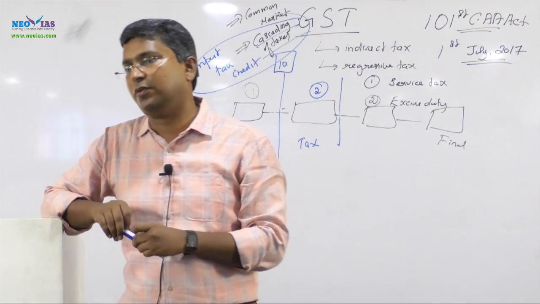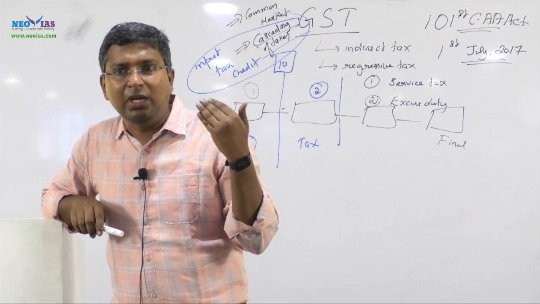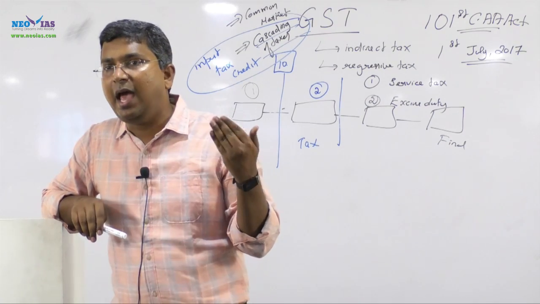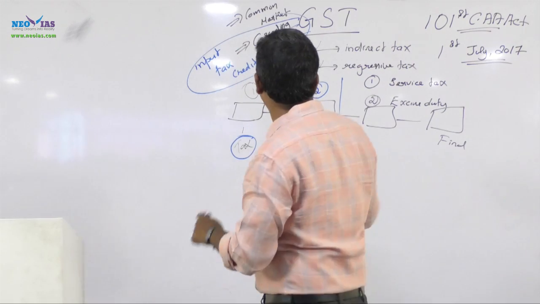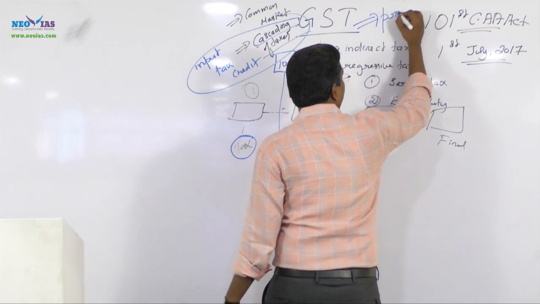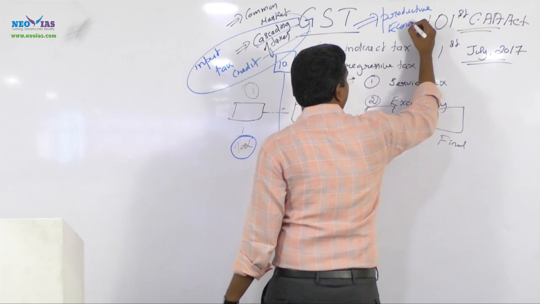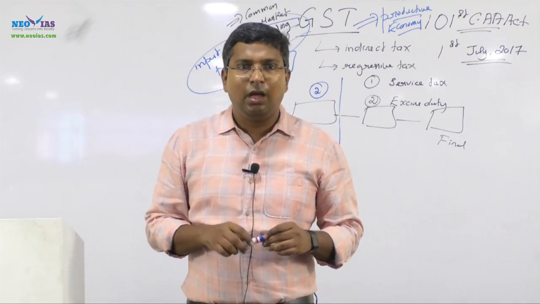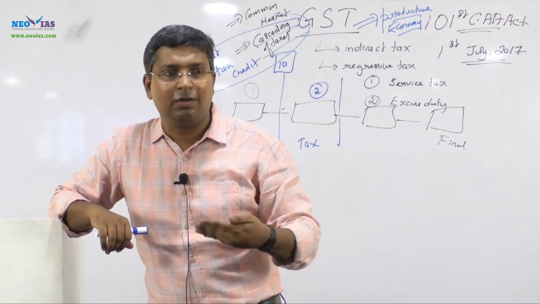The transaction cost for the industry will come down, and it will result in the efficiency of the business increasing and the economy becoming more productive. This term is very important. GST will result in India making a productive economy. Our economy will become more productive because efficiency will increase and transaction cost will come down.